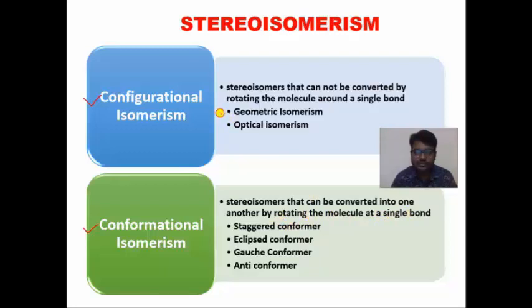So these are the examples. Geometrical and optical isomerism are configurational isomers. Staggered, eclipsed, gauche and anti are the conformational isomers. Simply you have to remember, in configurational isomerism there is restriction to rotation around a single bond, but in conformational isomerism there is rotation around a single bond.